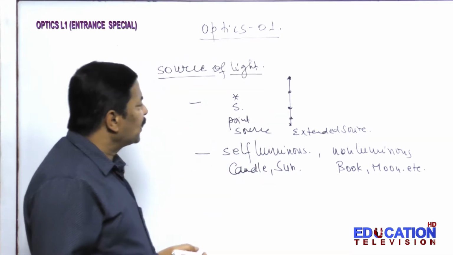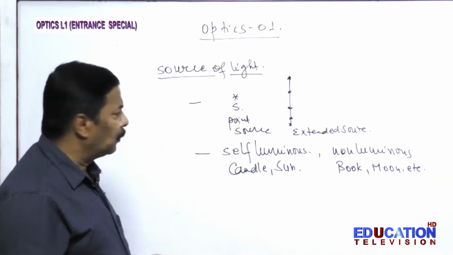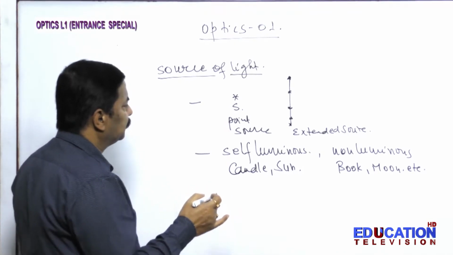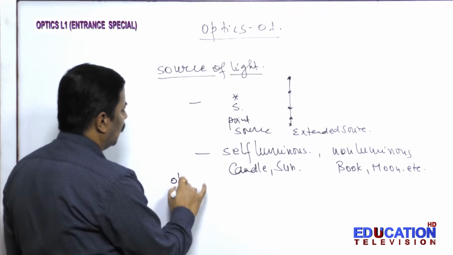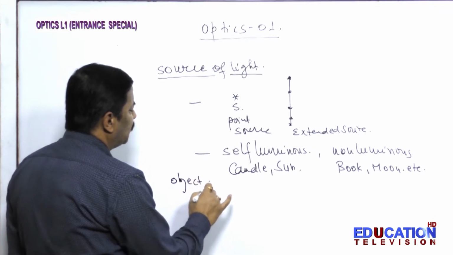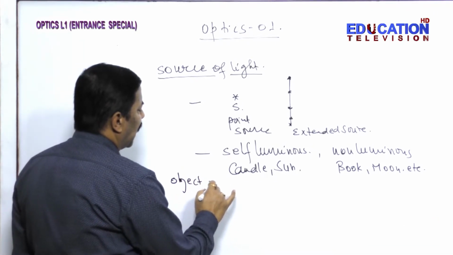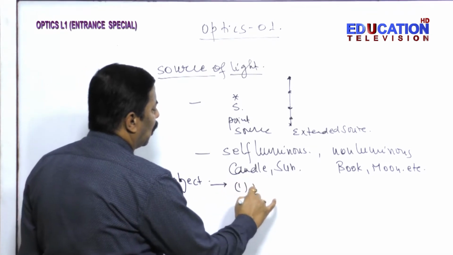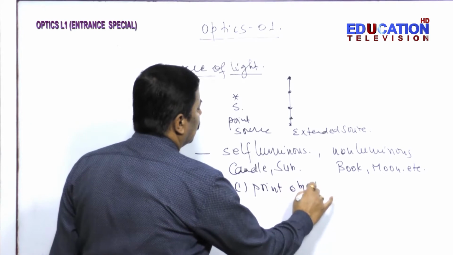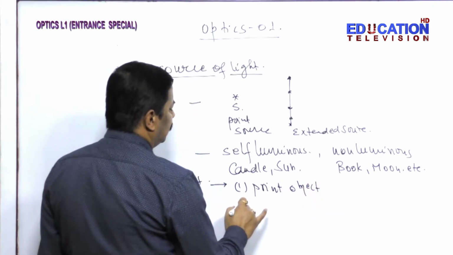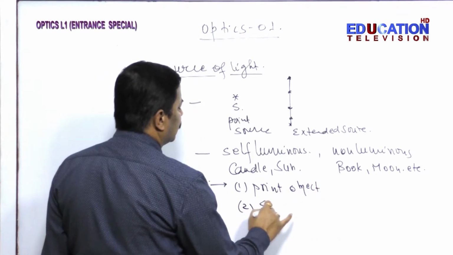So after discussing the source of light, we have to talk about the object. Object can be a point object, and then an extended object.